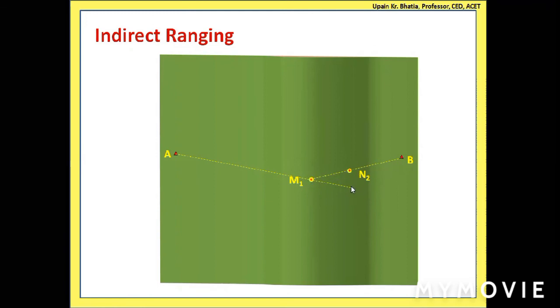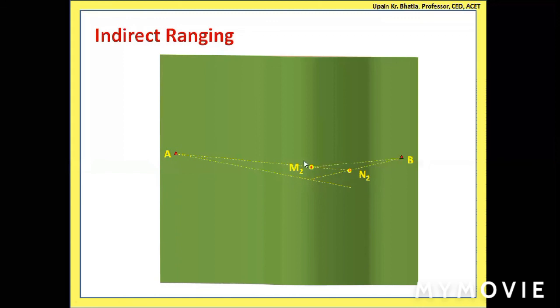Okay, but the moment this man shifts to the N2 location, the first person standing at A will say that now M1 is not along this line A and N2. So this first man will guide the fourth one to move to a new location M2 so that M2 is on the line A and N2.